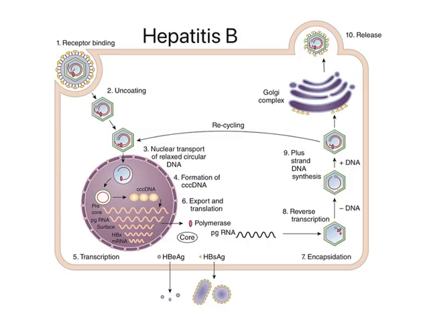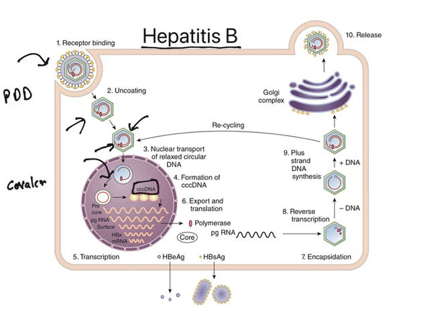Now, let us talk about hepatitis B. As we have seen already, hepatitis B has partial double-stranded DNA. The virus will get inside the cell. Uncoating occurs. You can see this is partially double-stranded. It is not completely double-stranded. Uncoating occurs and the genetic material gets into the human cell nucleus. Once it gets into the nucleus, it forms something called cccDNA. That means covalently closed circular DNA.